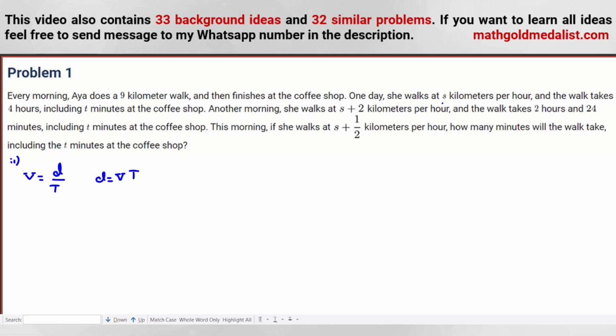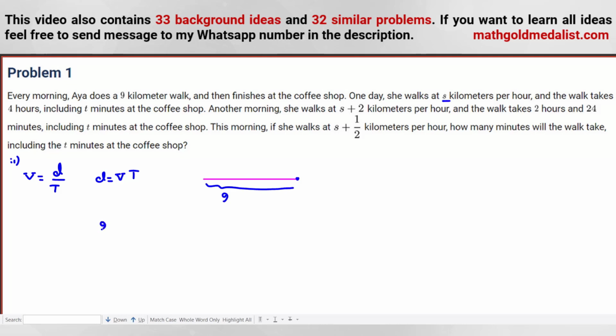One day she walks at s kilometers per hour, and the walk takes 4 hours, including t minutes at the coffee shop. So the distance is 9 kilometers, and the speed is s.